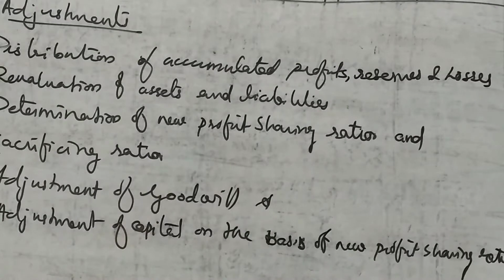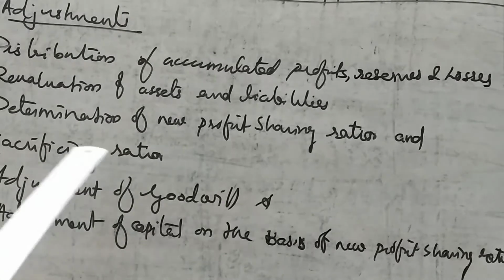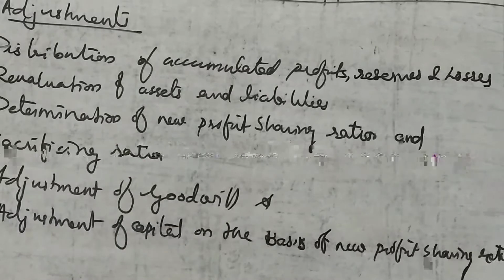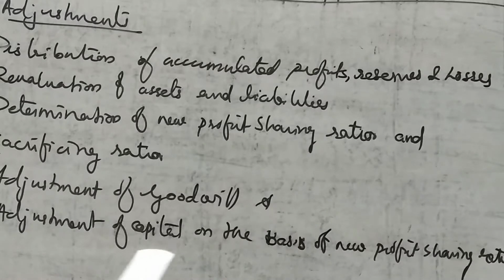Then, while a new partner is admitted into a partnership firm, the old partners should sacrifice part of their share. That is the sacrificing ratio. Then adjustment of goodwill. Find out the value of goodwill and that should be adjusted among the partners. Then adjustment of capital on the basis of the new profit sharing ratio. After that they have to adjust the capital on the basis of the new profit sharing ratio.